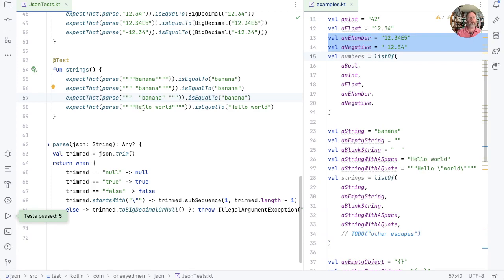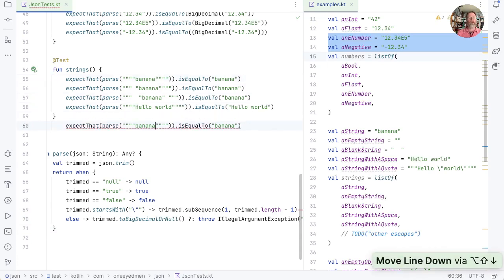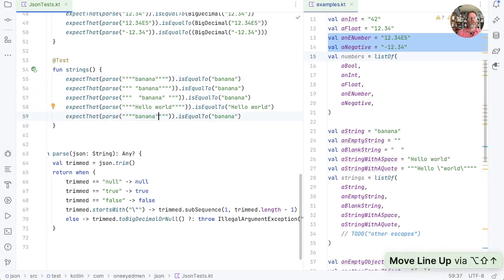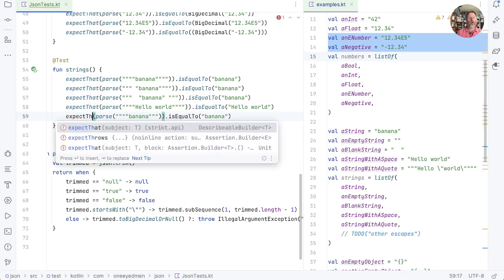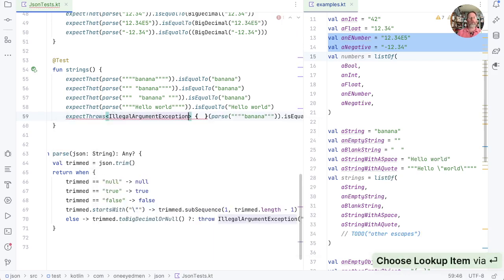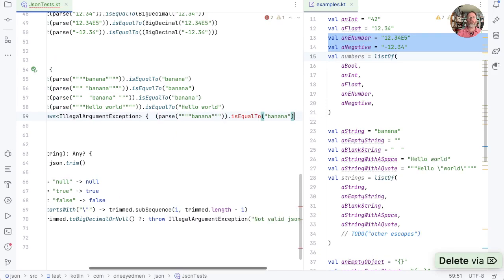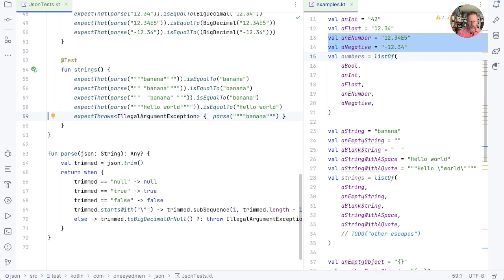But what about a string that doesn't have an end quote? Well, that isn't valid JSON, so let's take something like this and say that if we were to try and parse banana without an end quote, then we'd expect our illegal argument exception. So that is expect throws illegal argument exception when we parse banana without an end quote. Do we get that?